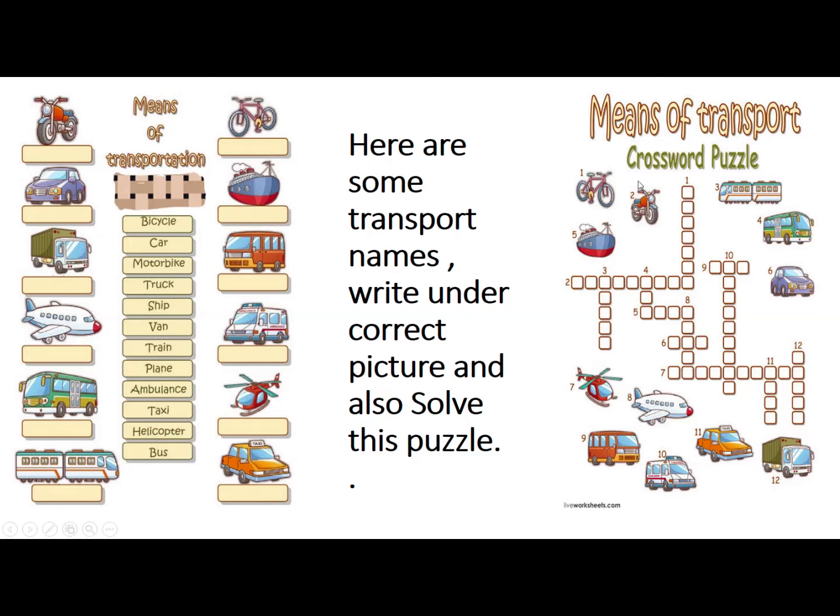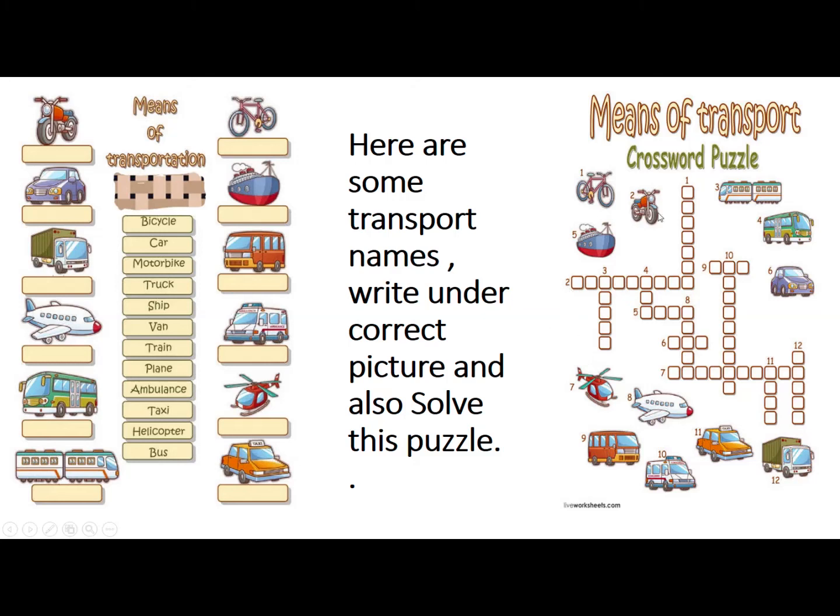Okay. Here is a crossword puzzle. You have to solve it with the help of these words. Here is written number 1. And where is the number 1 picture? This is the number 1 picture. What is this? This is a bicycle. You have to write bicycle like this. B-I-C-Y-C-L-E. Bicycle. Downward.